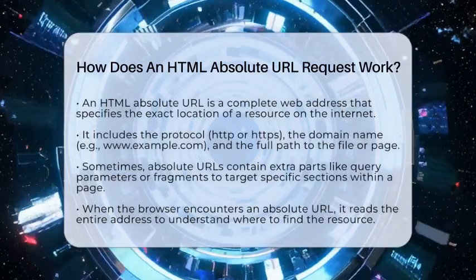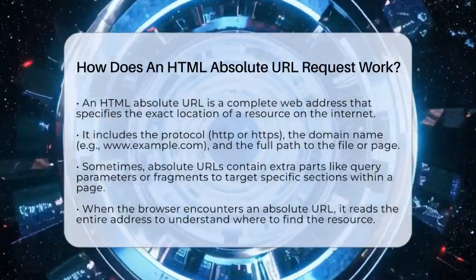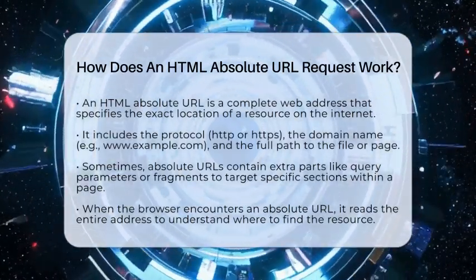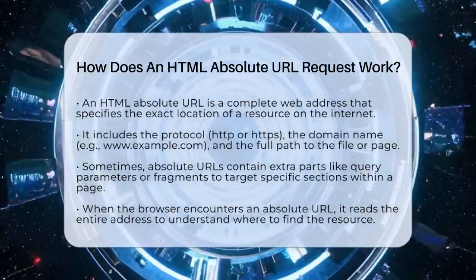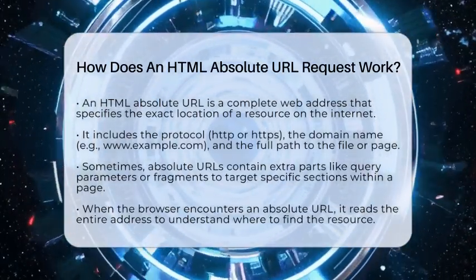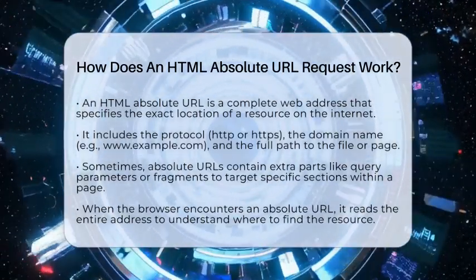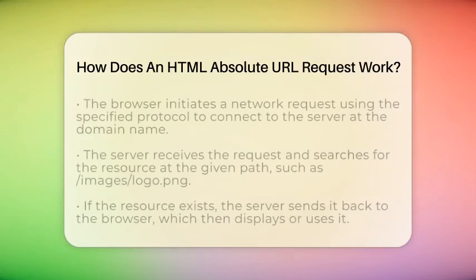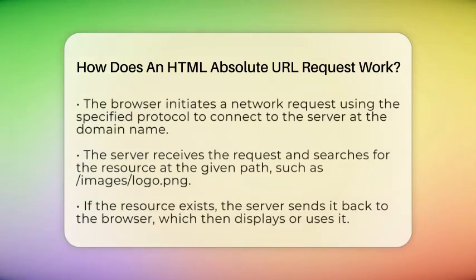An HTML absolute URL is a complete web address that tells your browser exactly where to find a resource on the internet. It includes the protocol, which is usually HTTP or HTTPS, the domain name like www.example.com, and the full path to the specific file or page, such as page.html. Sometimes it also has extra parts like query parameters or fragments to point to specific sections within a page.